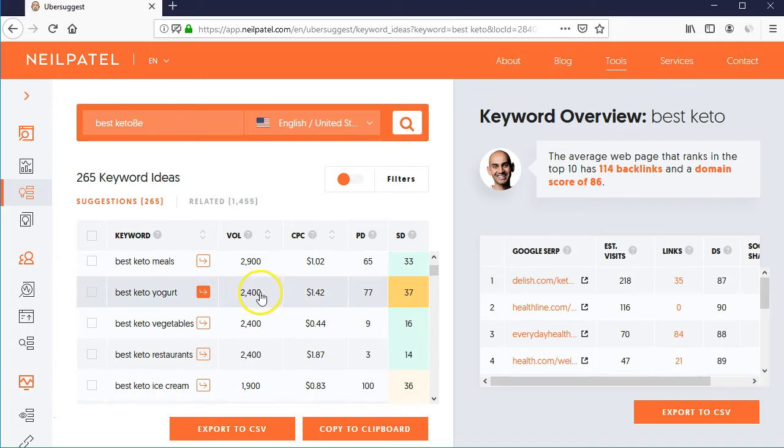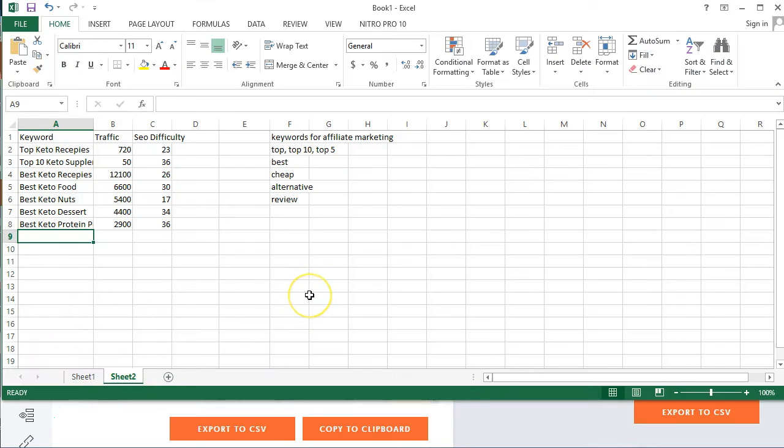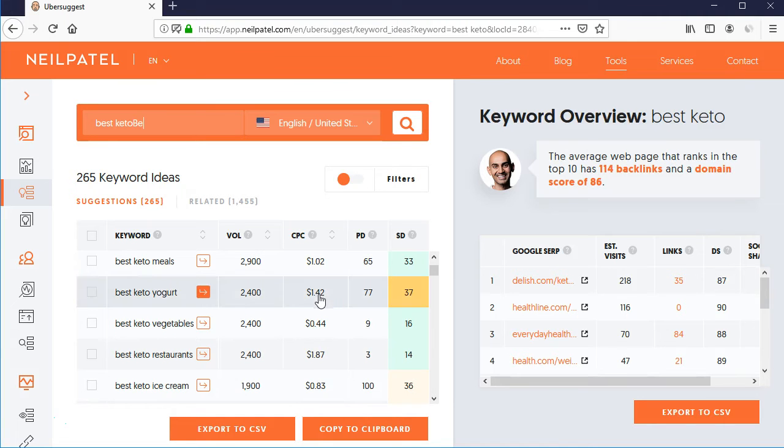Again, best keto yogurt, it's also good. During keto people search for this, and it has a good volume, that is 2400, and 37 difficulty is easy to rank.